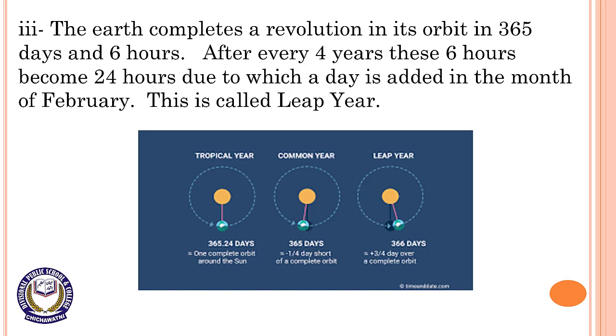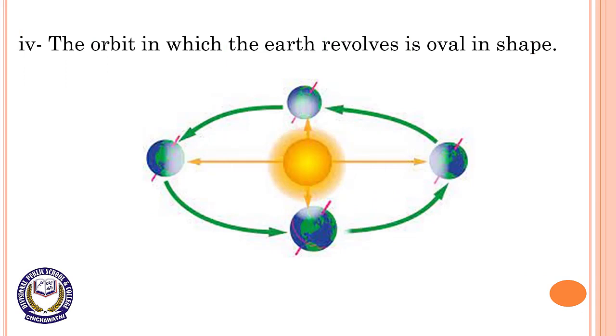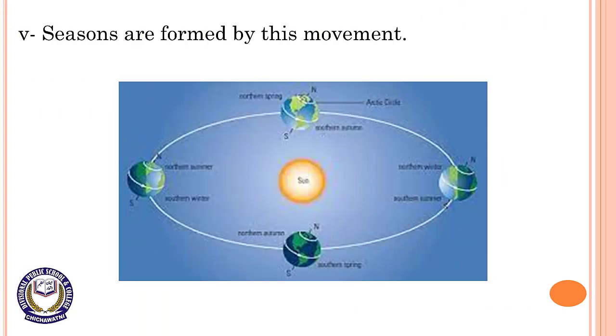After every 4 years, these 6 hours become 24 hours, due to which a day is added in the month of February. This is called leap year. Number 4, the orbit in which the earth revolves is oval in shape. Number 5, seasons are formed by this movement.